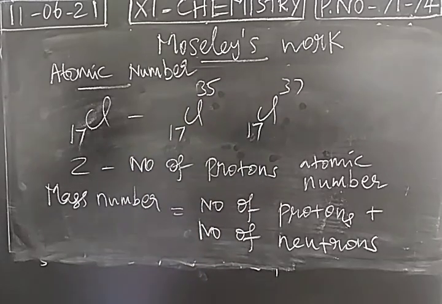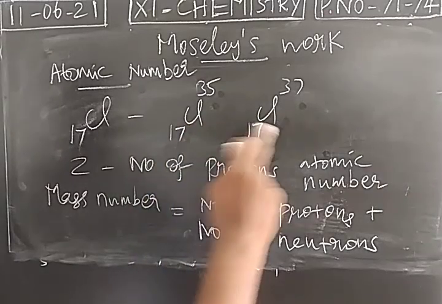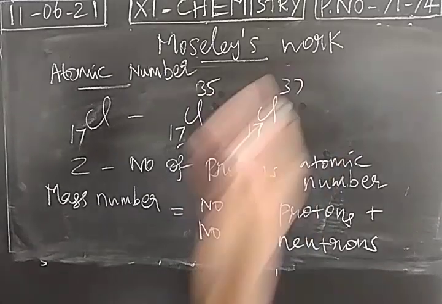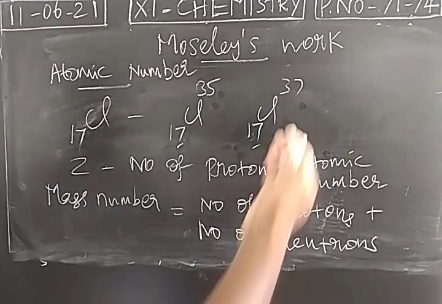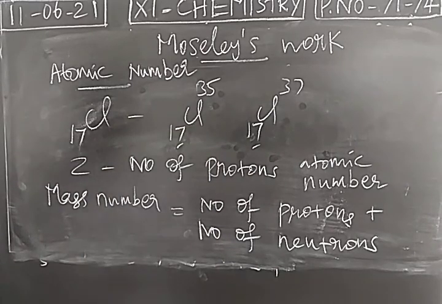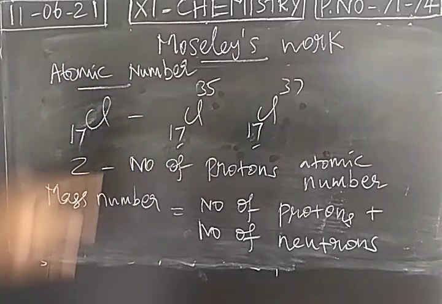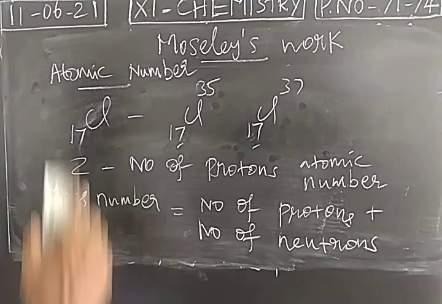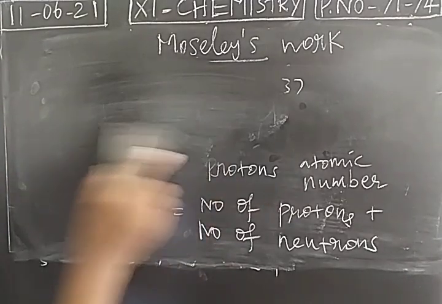So you have to place these 2 isotopes, but we don't have that much place in the periodic table. Both isotopes have the same atomic number. The number of protons is the same, but the number of neutrons is different: here 18 neutrons, here 20 neutrons. So don't classify the elements based on atomic weight. Classify the elements based only on atomic number. This is the fundamental property. This conclusion is obtained from Moseley's work. With the help of Moseley's work, we come to the conclusion that atomic number should be the fundamental property for the classification of elements.